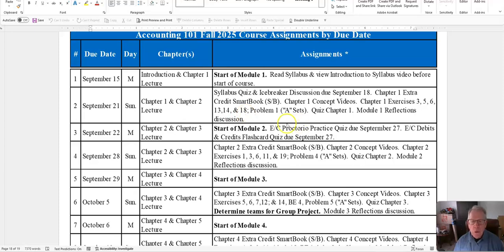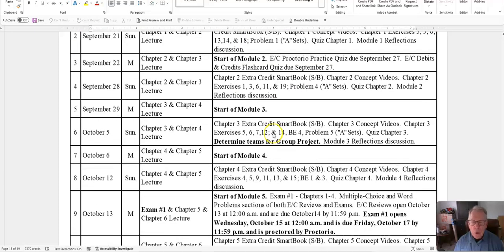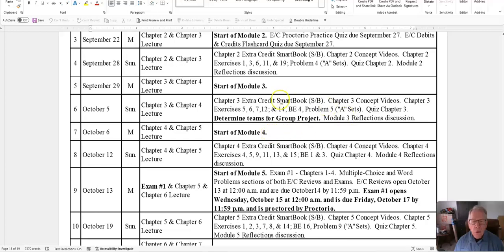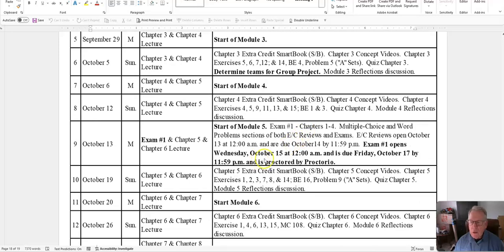So as I move through this course assignments by due date, you'll see here that I'm determining the teams for the group project. And then finally, our first exam on October 13th here. It opens on Wednesday, October 15th, and closes on Friday, the 17th. So you have a fair amount of flexibility as to when you take that exam.